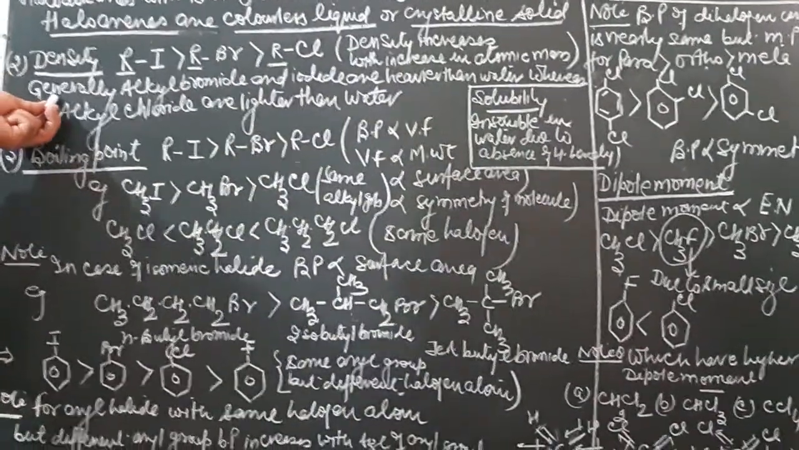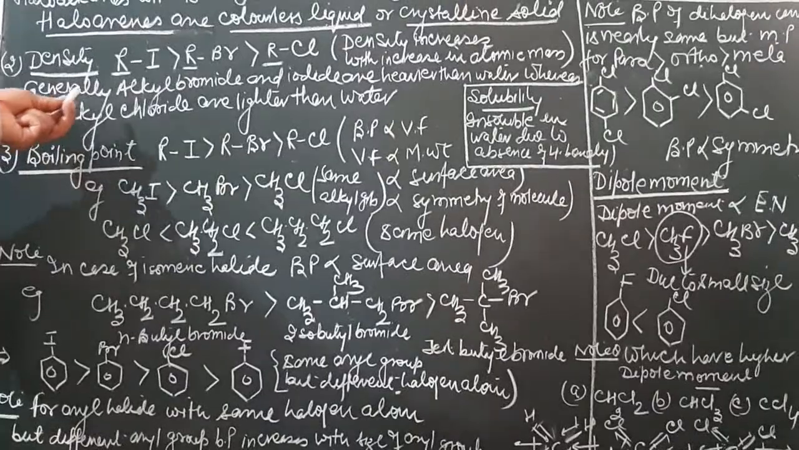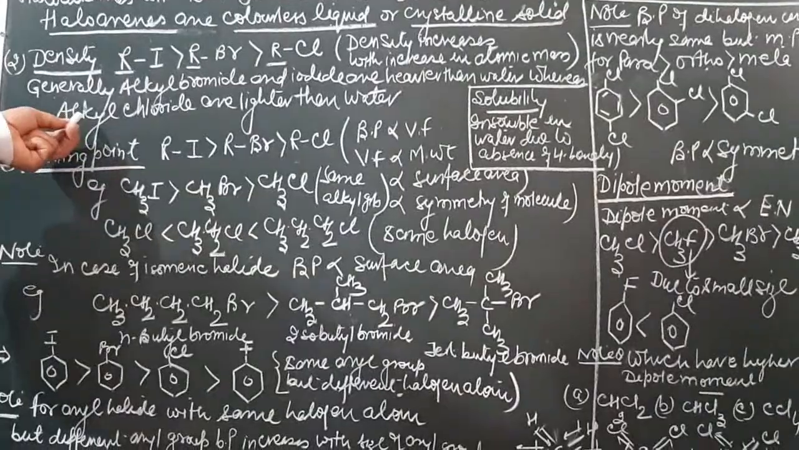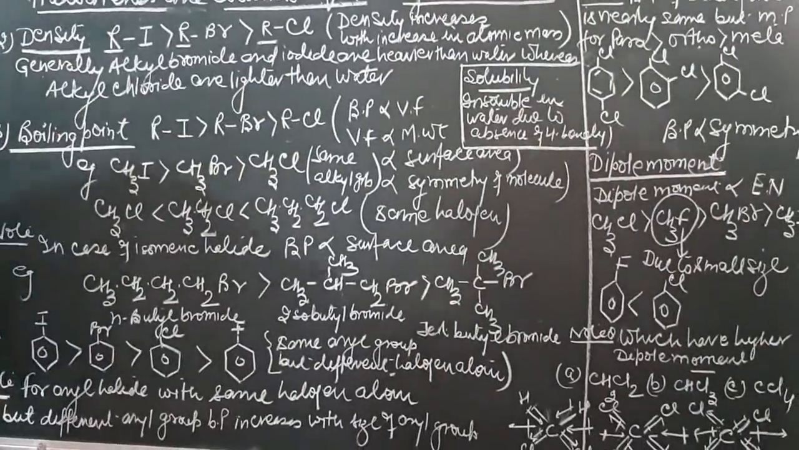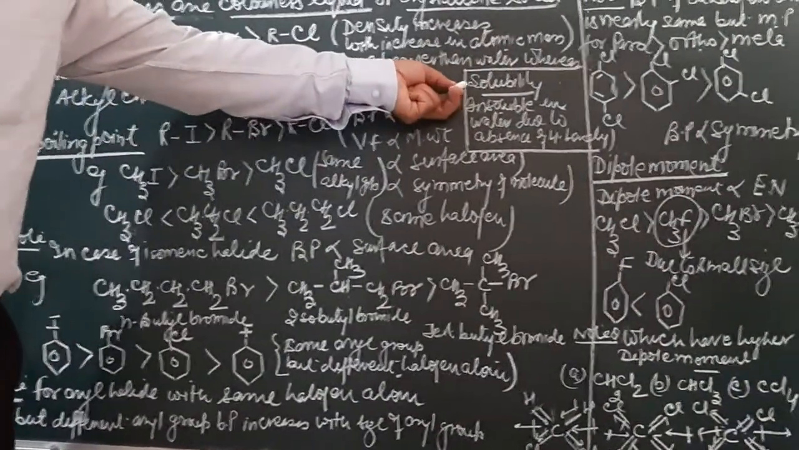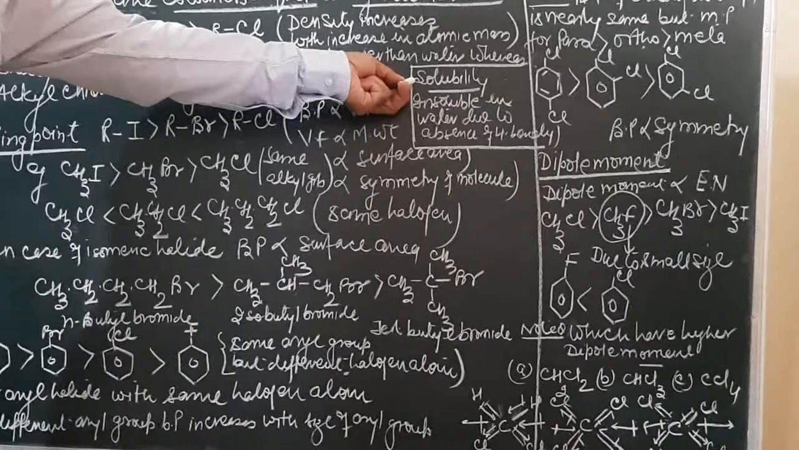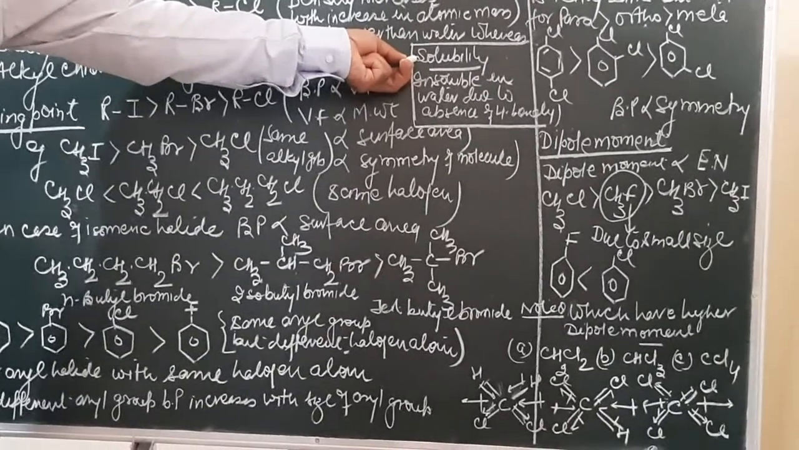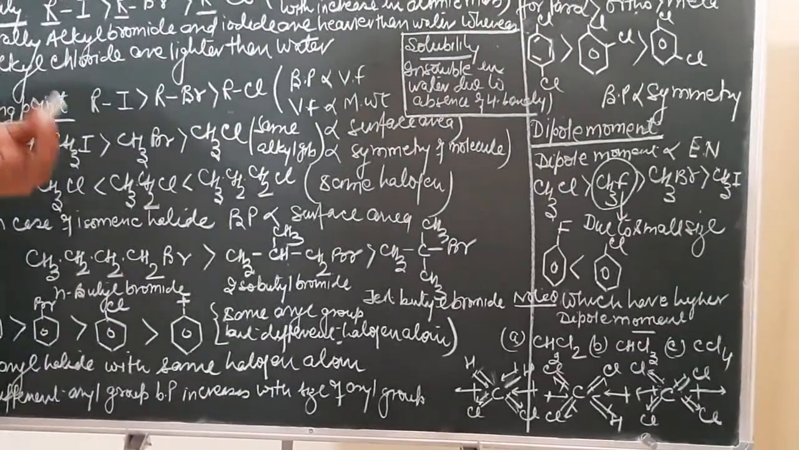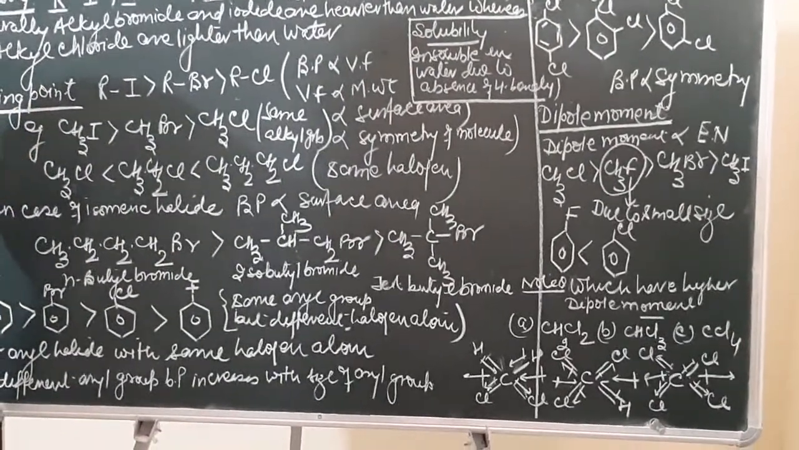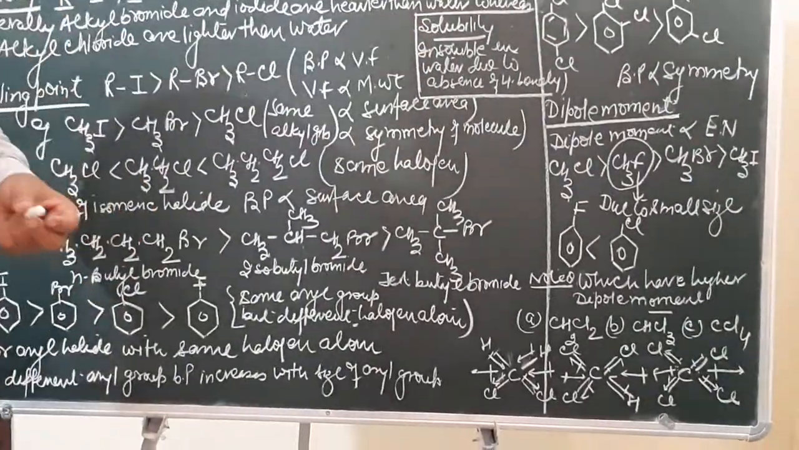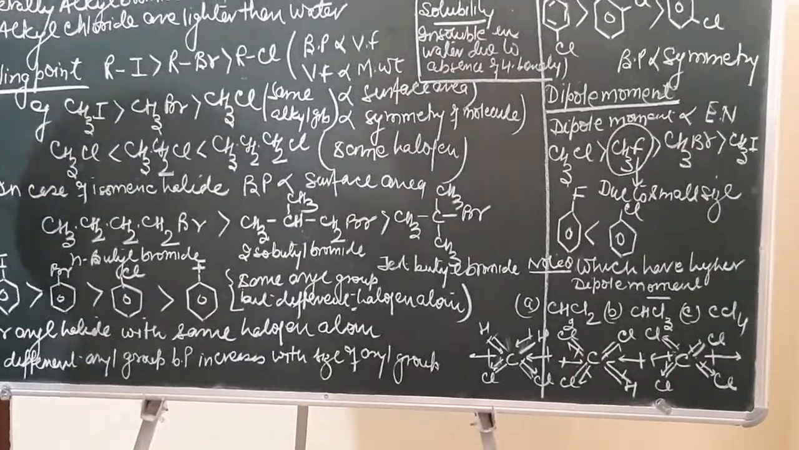Fine. Normally, if we compare the density with water, alkyl bromides and iodides are heavier than water, whereas alkyl chlorides are lighter than water. Then solubility of haloalkanes. Always remember, haloalkanes and haloarenes are generally insoluble in water because they fail to form hydrogen bonds with water. However, both haloalkanes and haloarenes are soluble in organic solvents.